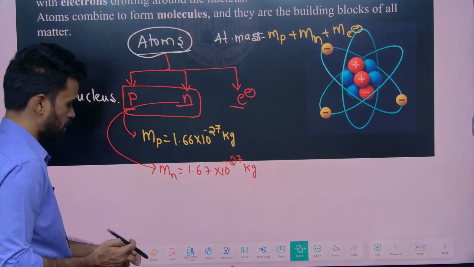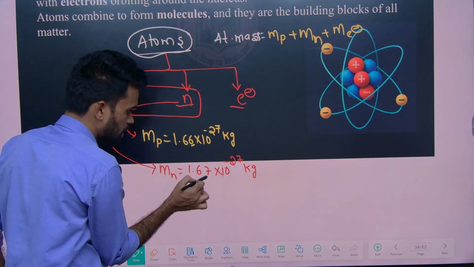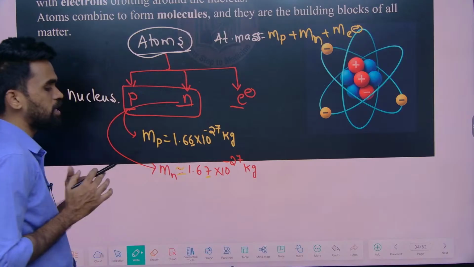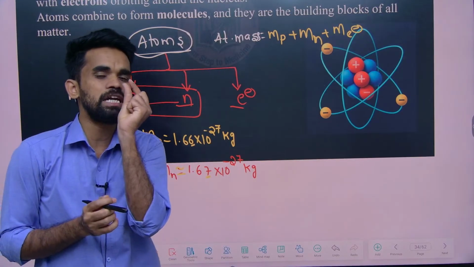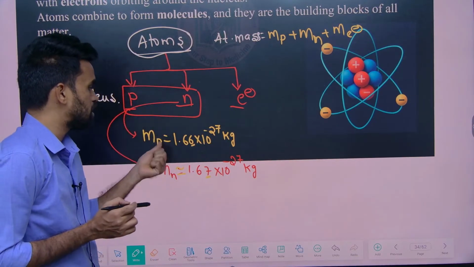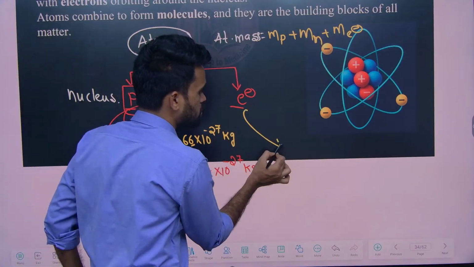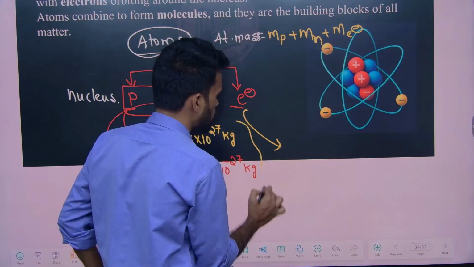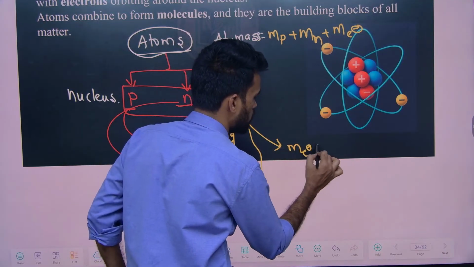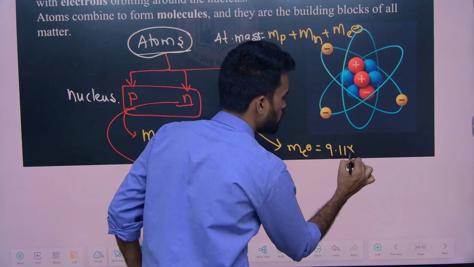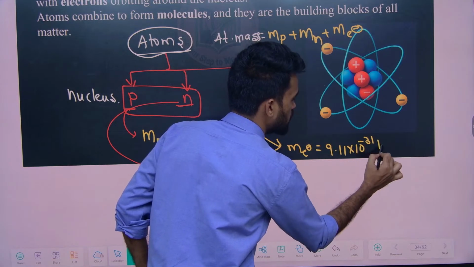See, here I have written 6, here I have written 7. So what makes the difference? A small unit: neutron mass is greater than proton, slightly greater. When it comes to electron, the mass of electron is around 9.11 into 10 power minus 31 kg.